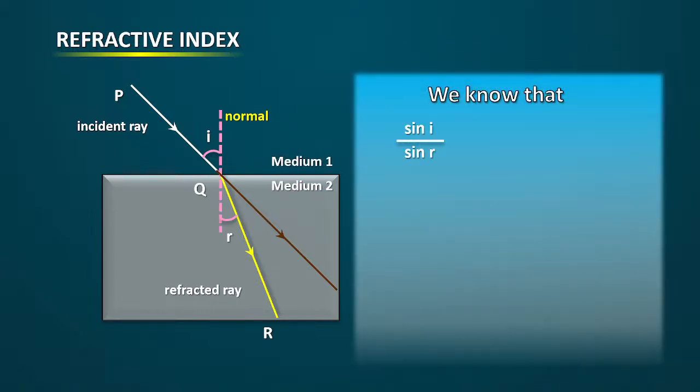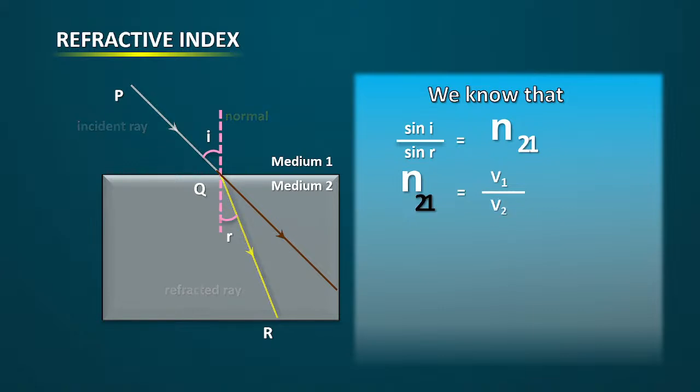We know that sin i by sin r is equal to a constant, which is called the refractive index. So I take it as n. Now look at this, n21. That means second medium with respect to the first medium. I am comparing the second medium to the first medium. What is the refractive index of 1? Air, 1. Medium 1 is what? Air.